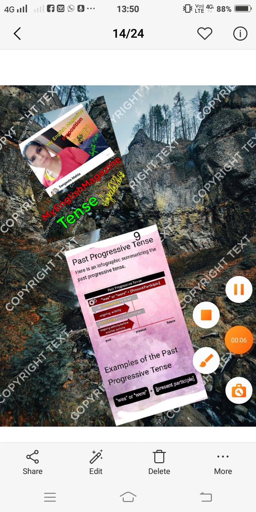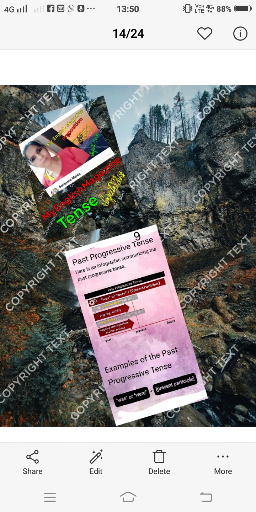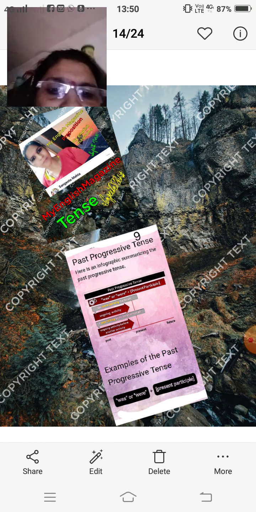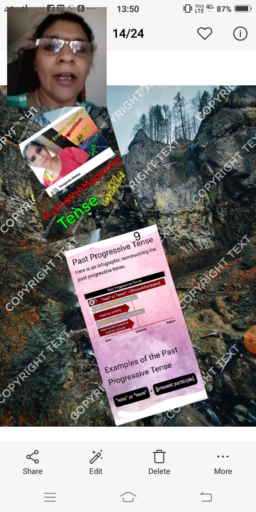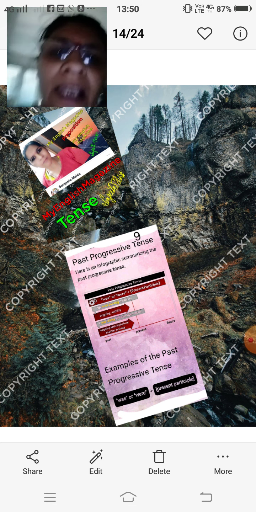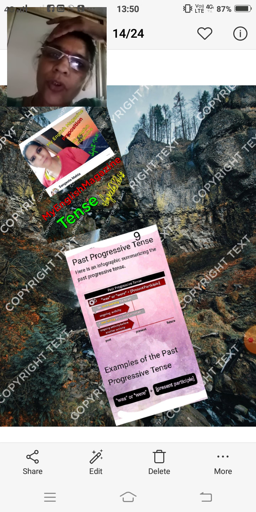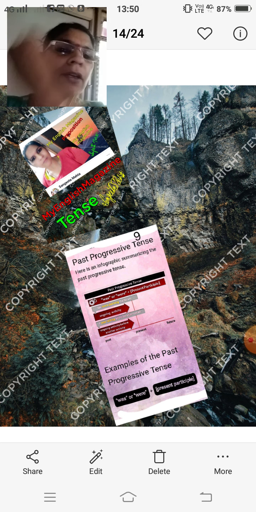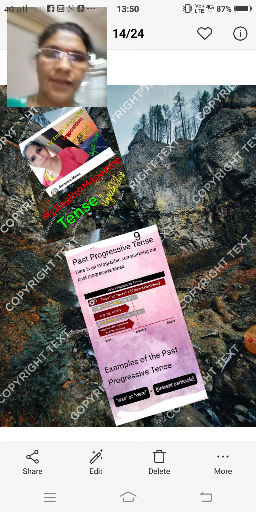Today I explain to you with the help of past tense. What is the past tense? Now I explain to you the past tense. What is the past tense and how it works in sentence making. It is a very important tense. It helps you to make the sentence. Okay, today I explain to you the past tense. What is the past tense?